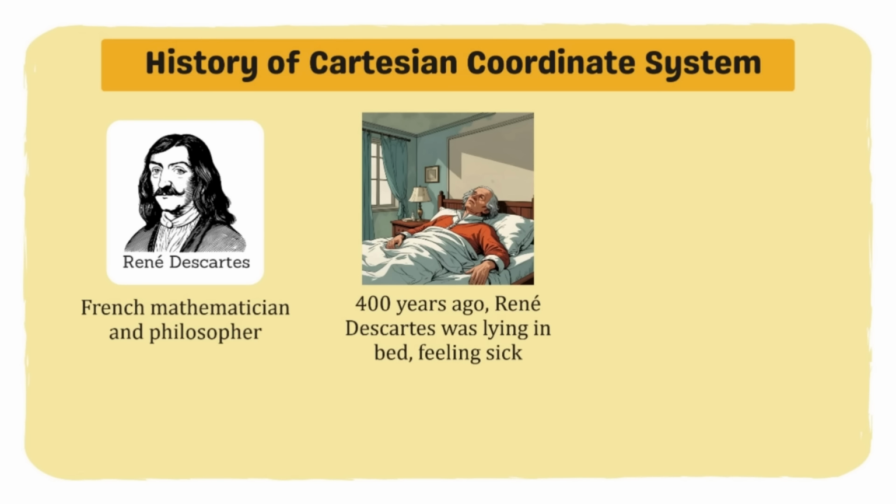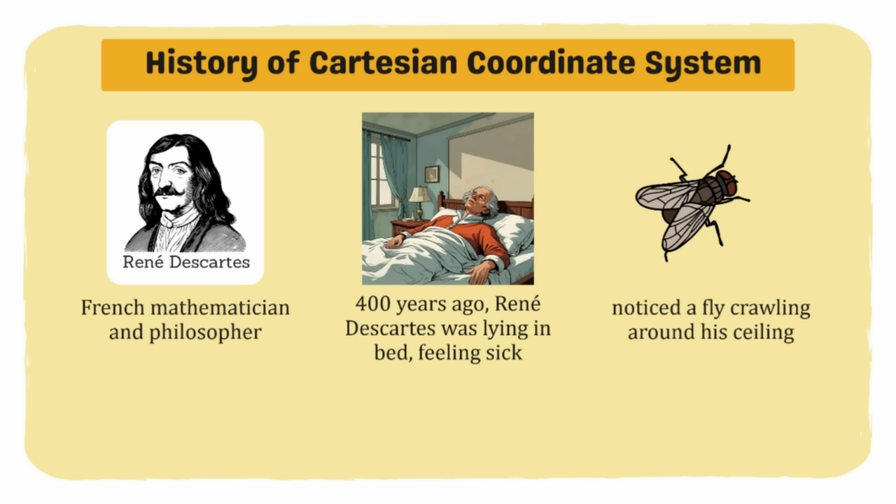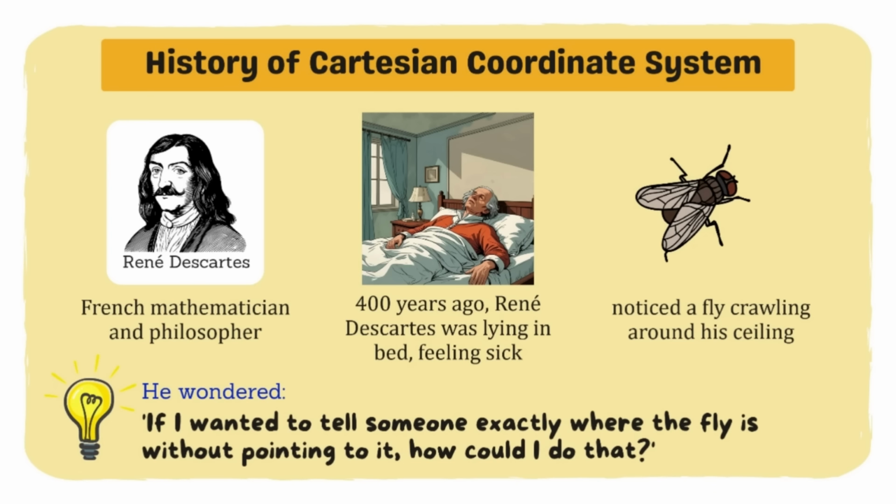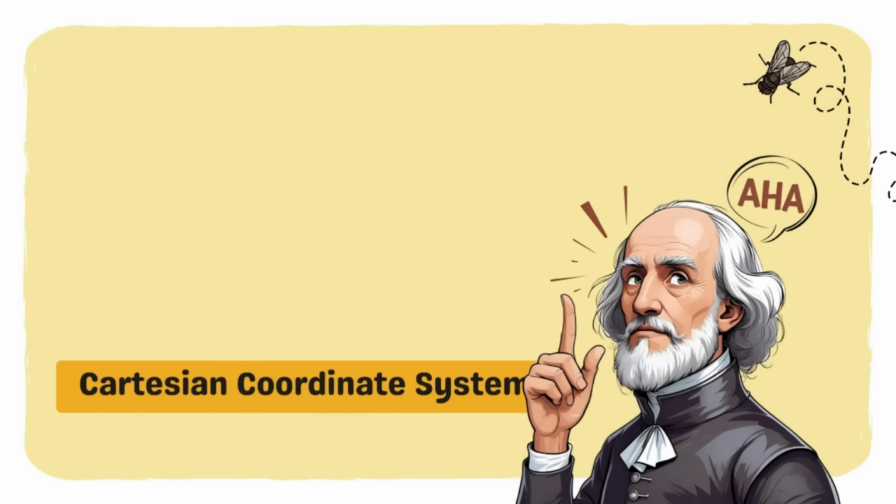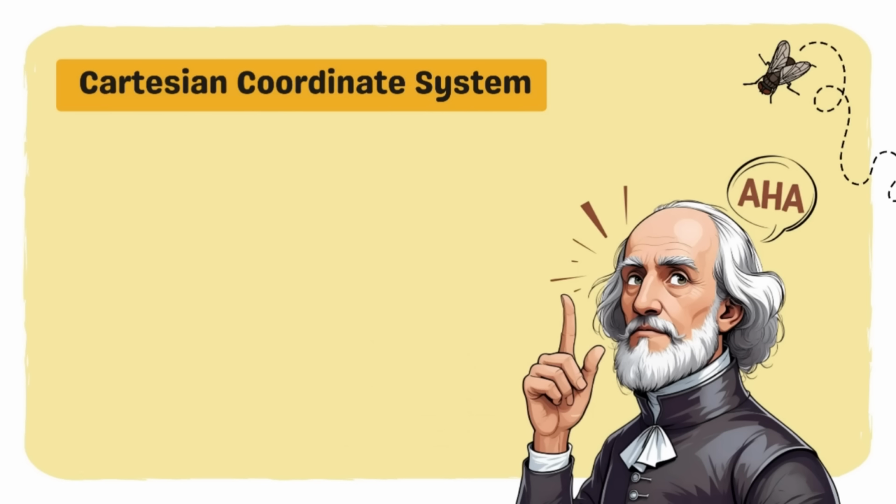400 years ago, René Descartes was lying in a bed feeling sick. Now, he noticed a fly crawling around his ceiling. May nakita po siyang isang langaw sa ceiling. Napaisip po siya. He wondered, if I wanted to tell someone exactly where the fly is without pointing to it, how could I do that? Yung tanong niyang yun po ang dahilan kung bakit naisip niya ang Cartesian Coordinate System. Nagkaroon po siya ng idea, kaya naimbento niya po ang Cartesian Coordinate System.